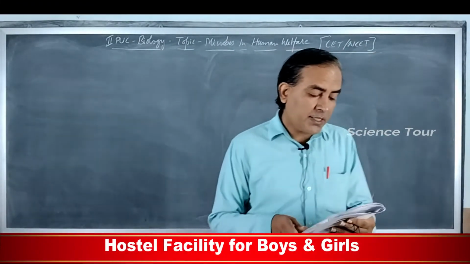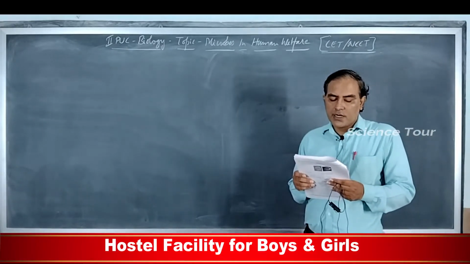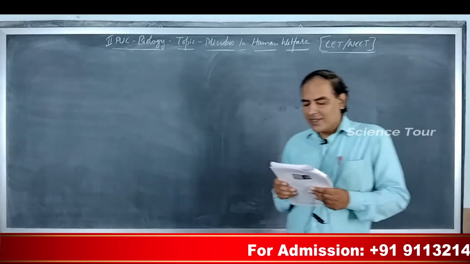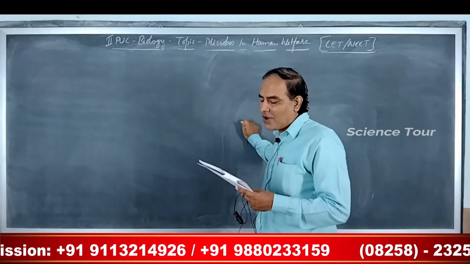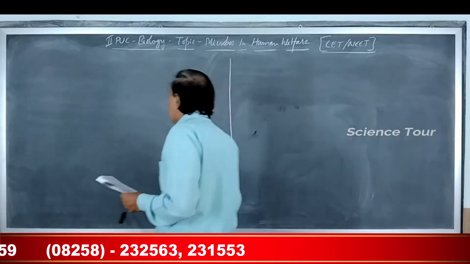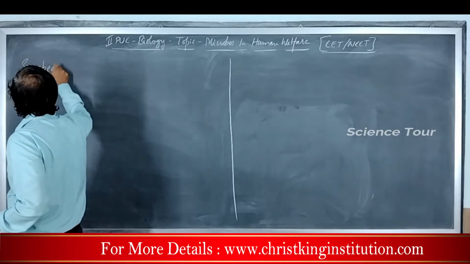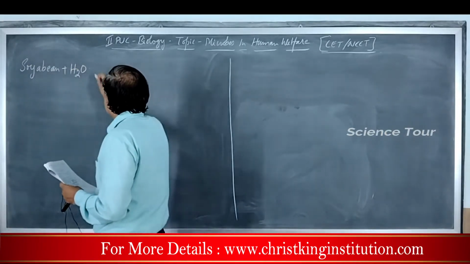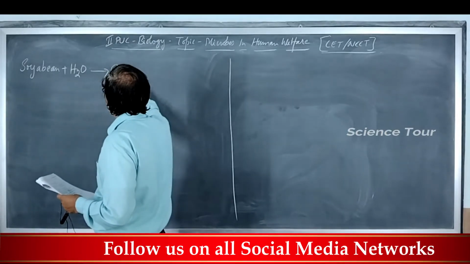Next, question number 3. The fermented food of soybean is: 1. Tempeh, 2. Tofu, 3. Sufu, 4. All of these. So the right answer is all of these. Here soybean reacts with water, H2O, and it forms soya sauce.